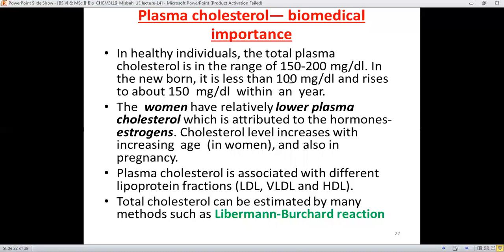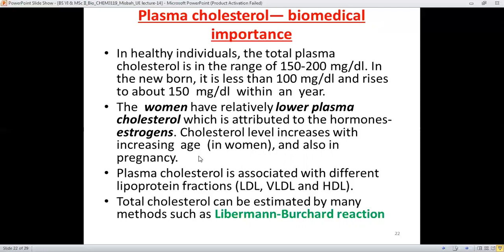It means that in a healthy individual, only 150 to 200 milligram is a bearable level, and in a newborn, this amount is very low, only 100 milligram per deciliter. But it rises within 1 year, as the baby reaches age 1, it reaches 150 milligram per deciliter of blood.